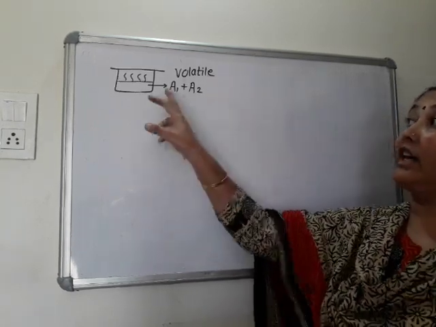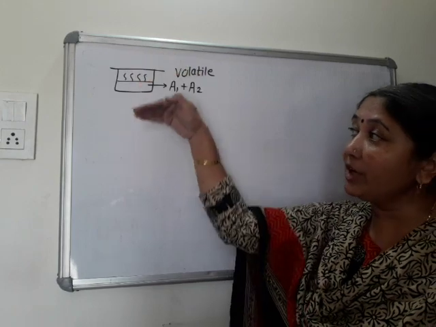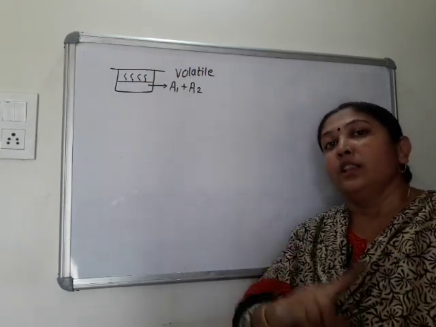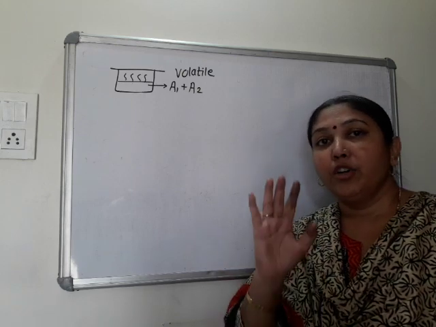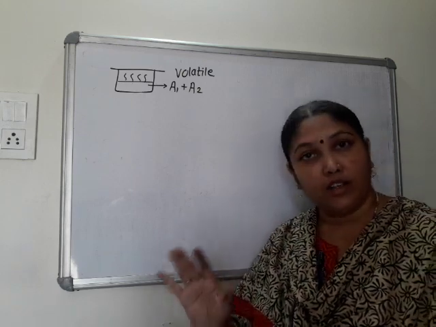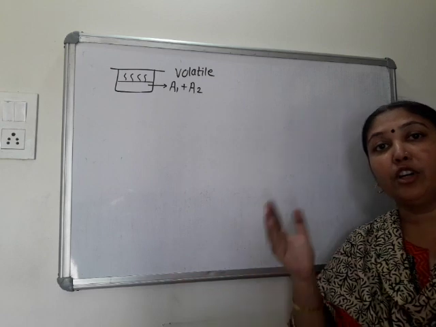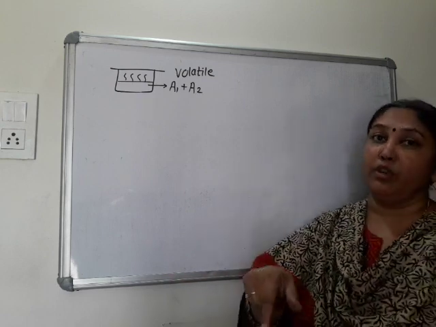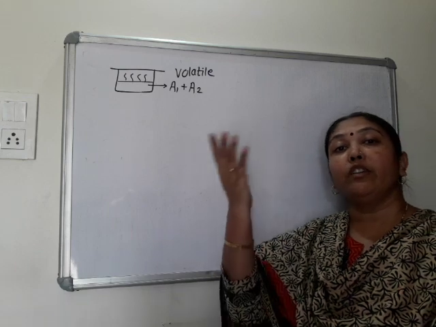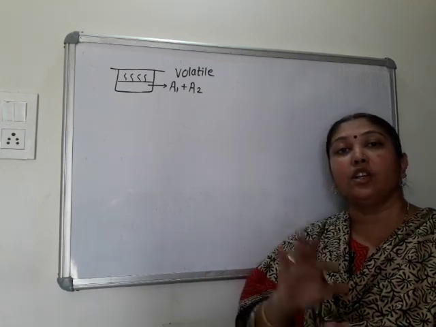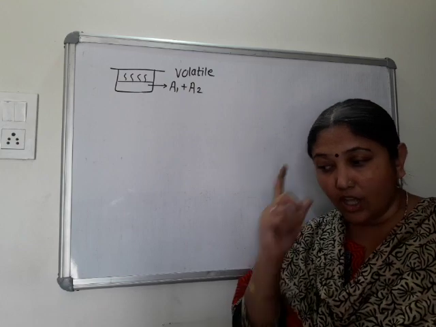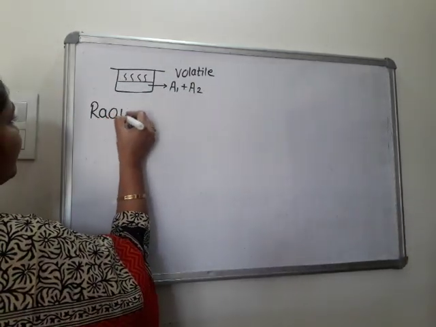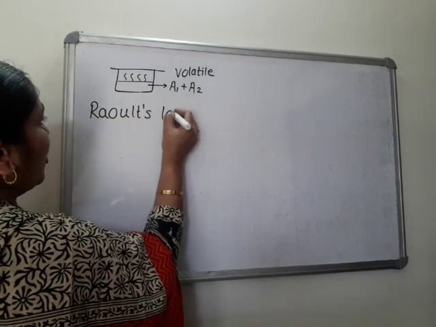So at that equilibrium state, whatever pressure is exerted by vapor on the liquid, that is known as the vapor pressure of that liquid. Clear this concept? Vapor pressure: pressure exerted by vapor in equilibrium. Equilibrium means the rate of evaporation and the rate of condensation are the same. Okay. Now see what Raoult's law is.